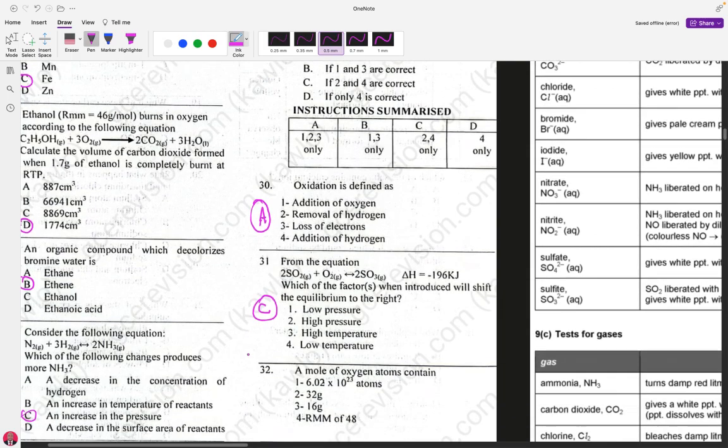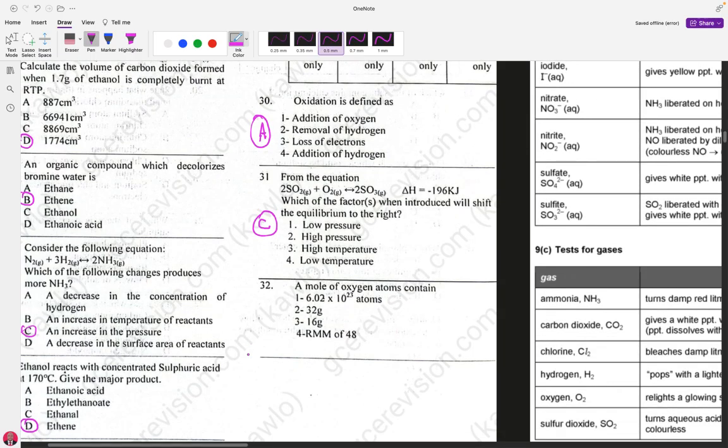So question number 32. A mole of oxygen contains 1, 6.02 times 10 to the 23rd atoms. 2, 32 grams of oxygen. 3, 16 grams. And 4, relative molecular mass of 48. Which is right? It should be recalled that this Avogadro number is very, very important.